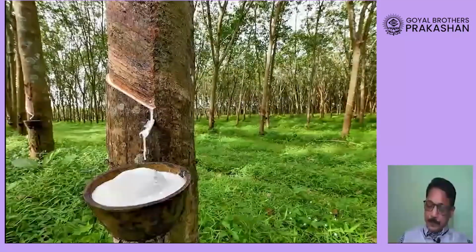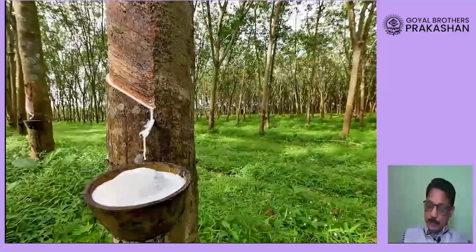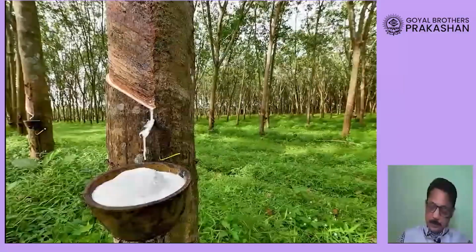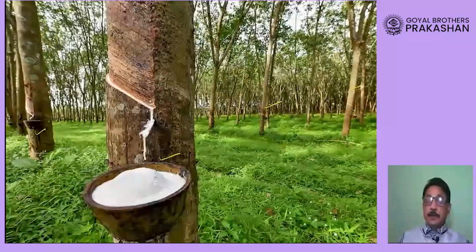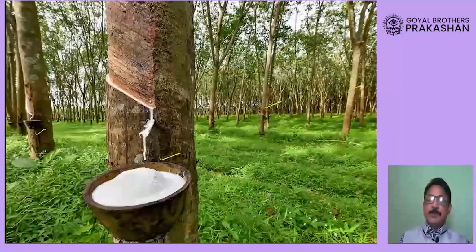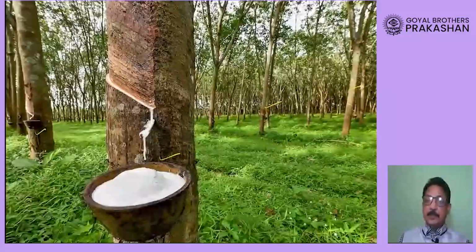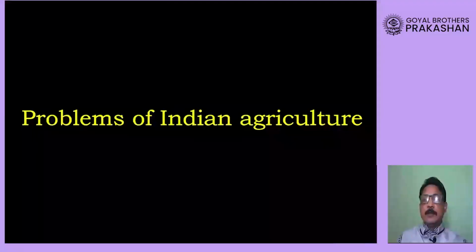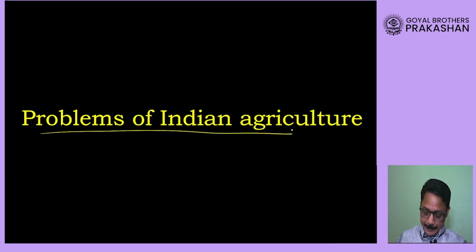Now imagine early in the morning, the farmer has to go and cut the plants, collect the juice from this plant, then from this plant and this plant and this plant, and in this way you will require a very huge labor force in order to carry out the farming, which is called plantation farming in this case. Now let us look at some of the problems of Indian agriculture.